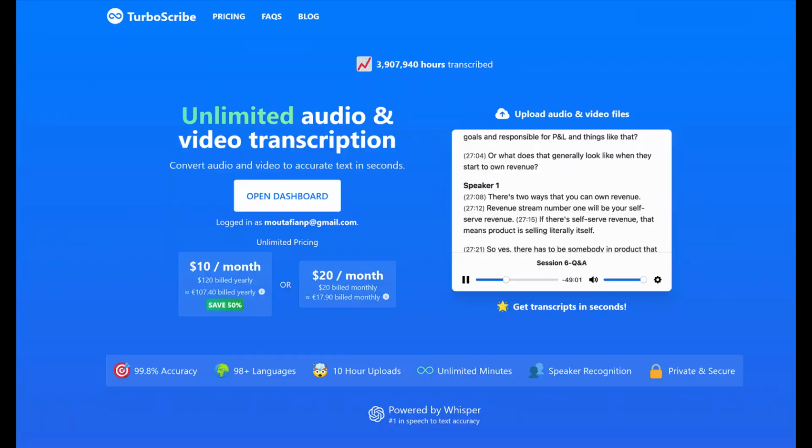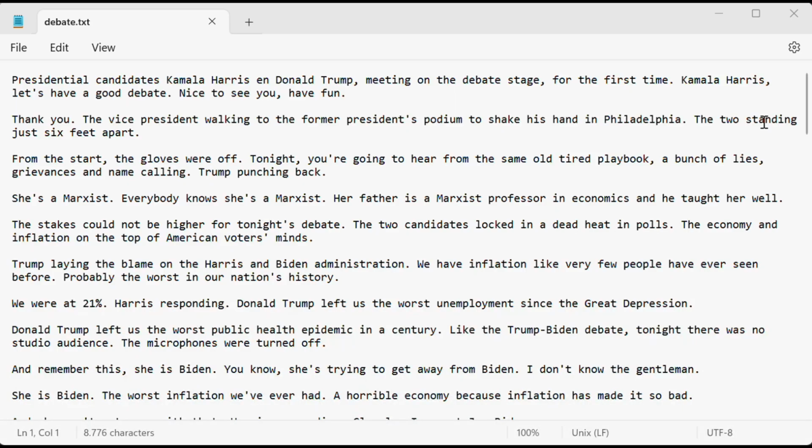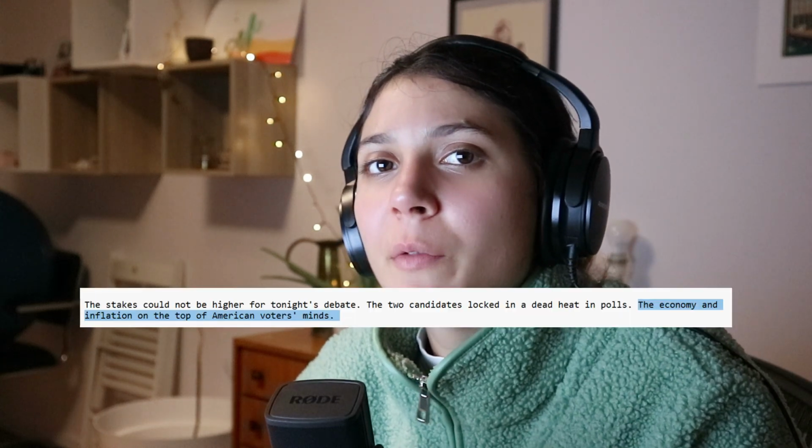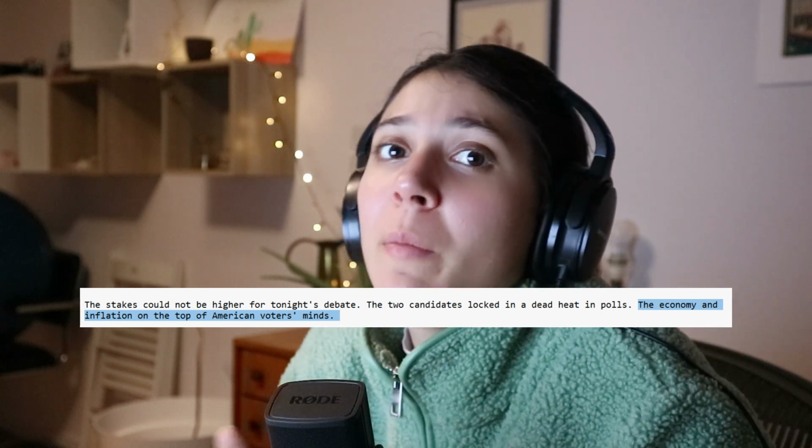One crucial data source was the debate itself. So I grabbed some footage from the highlights of the debate and then used an online tool to transcribe the audio into text. Once I had the transcript, I could store it in my SQLite database, like I did with the articles and the polls. With the debate transcript stored, I could now analyze it alongside other data. I wanted to see if the AI could pick up key moments of the video which could influence the public's opinion on the candidates.